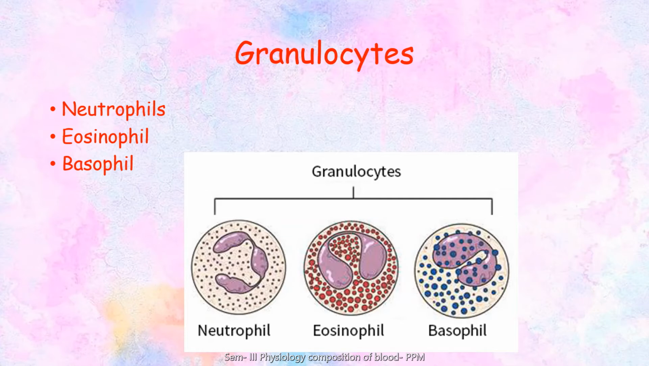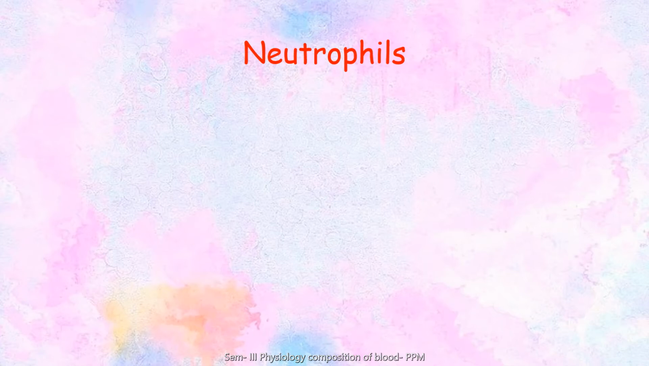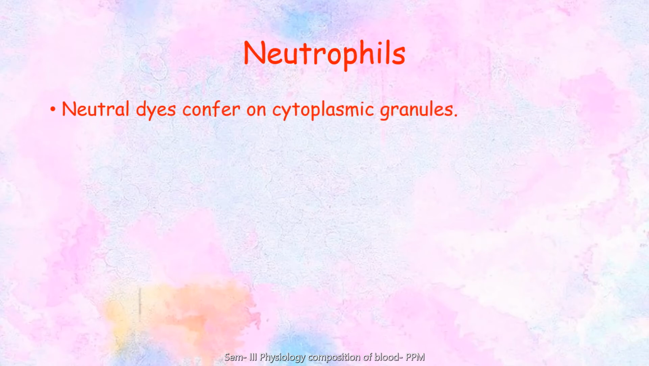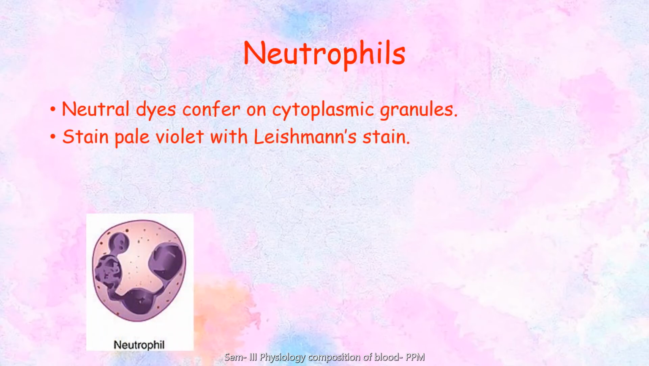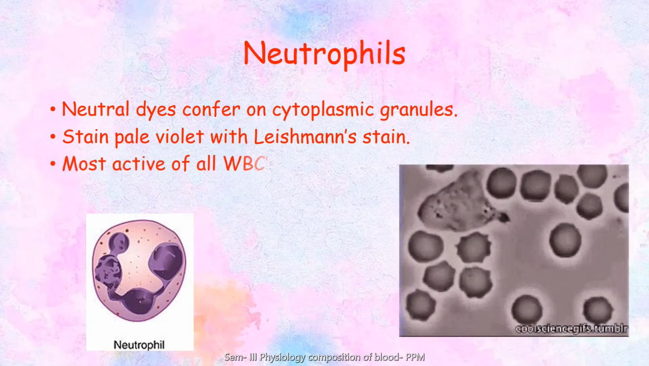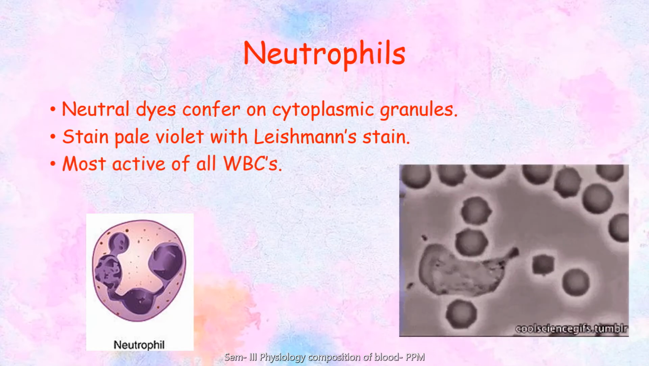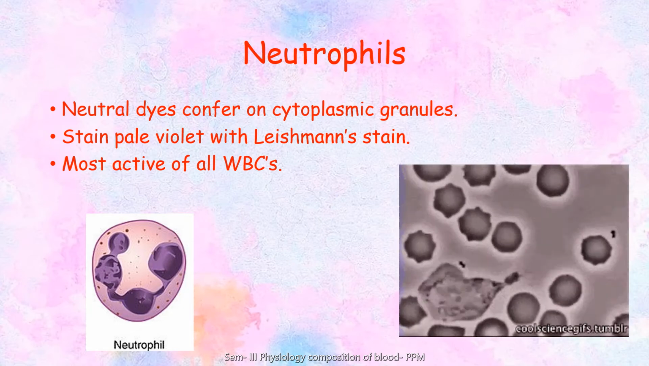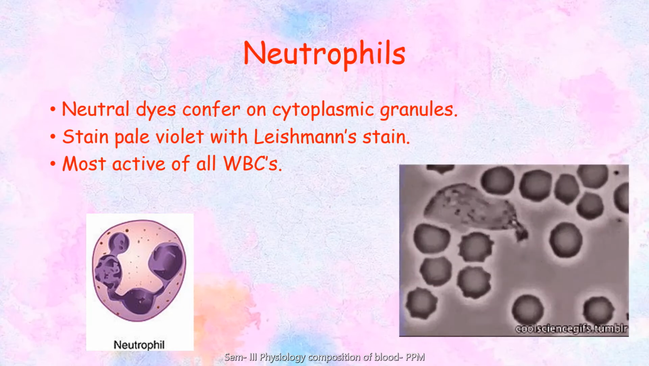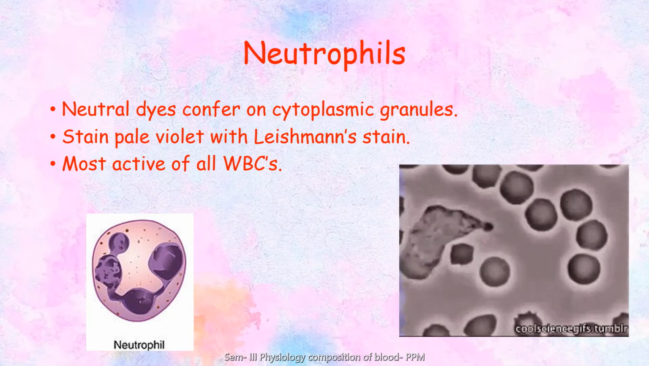Let's see the neutrophil. The neutrophils are also called the polymorph. They are called polymorph because of the shape of the nucleus. It can have different types of shapes, but only because it takes up the neutral stain from the Leishman stain, we can identify the neutrophils very easily. Neutrophils, as I said, are stained pale violet with Leishman stain, and they are the most active of all the WBCs. This cell is around 12 to 15 micron in diameter.